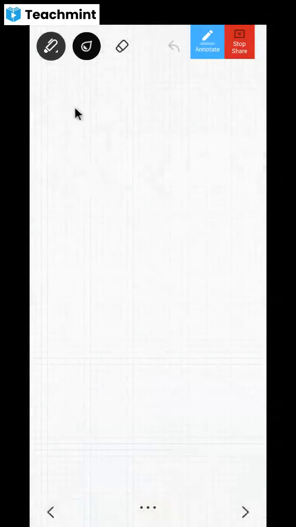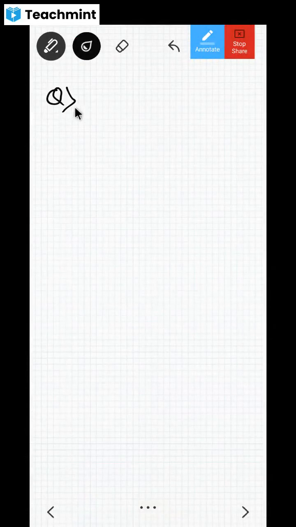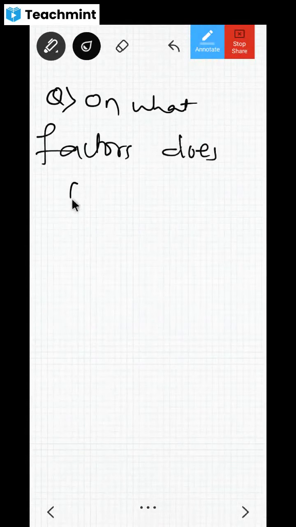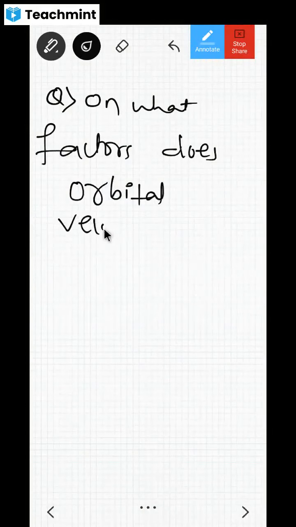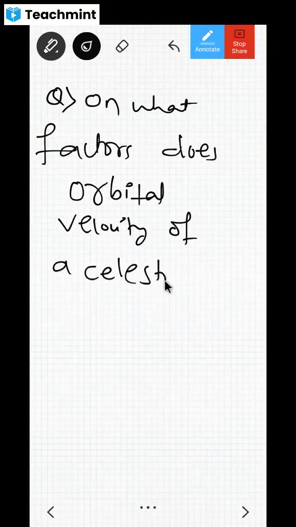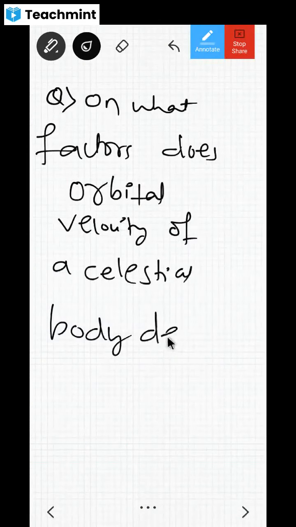What they will ask is: on what factors does the orbital velocity of a celestial body, not a normal body, depend?